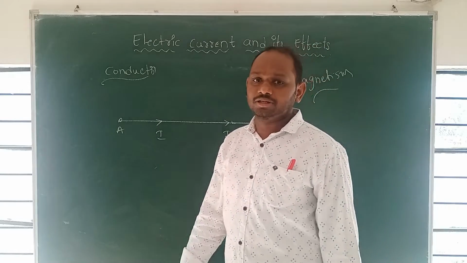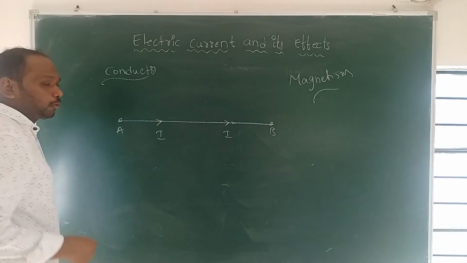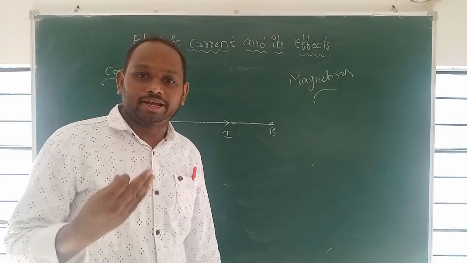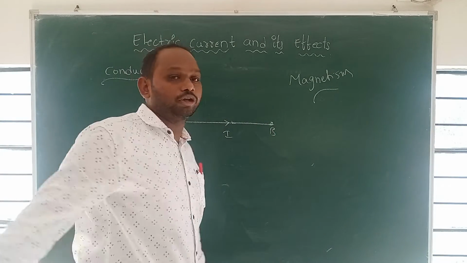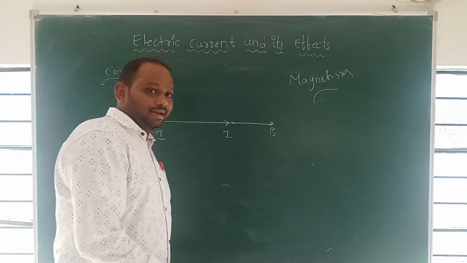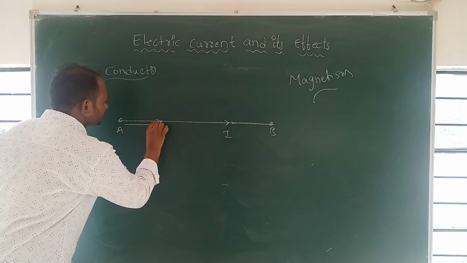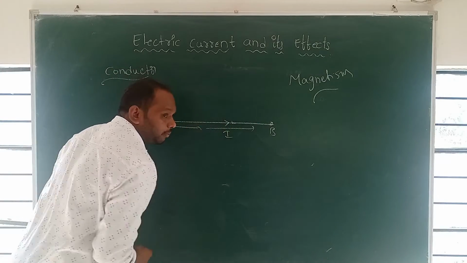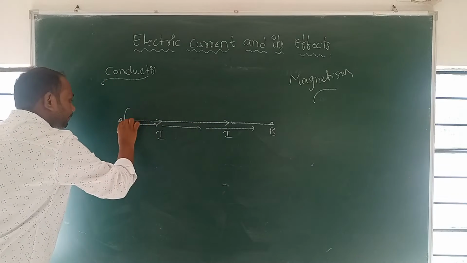The magnetism is always produced perpendicular to the current direction. So the current is moving like this, but the magnetism is produced perpendicular.